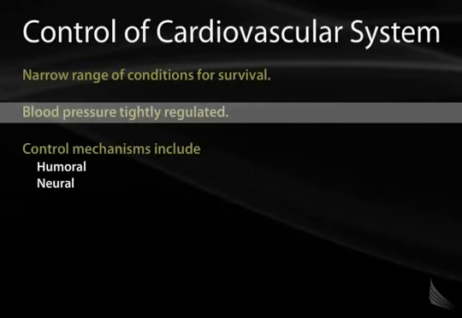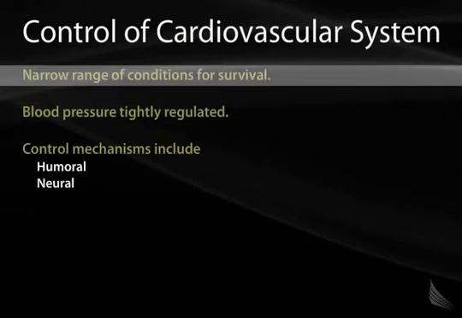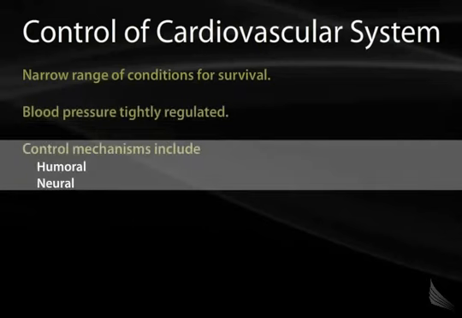Blood pressure in the body is very tightly regulated. There is a narrow range of conditions that we need to keep for survival. The control mechanisms that we have are multiple, including humoral and neural factors. Humoral factors involve the production of circulating molecules that can affect the dilation and the constriction of blood vessels. Neural control mechanisms generally involve the sympathetic nervous system, including epinephrine, acetylcholine, and so forth.